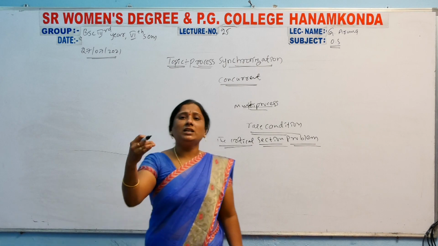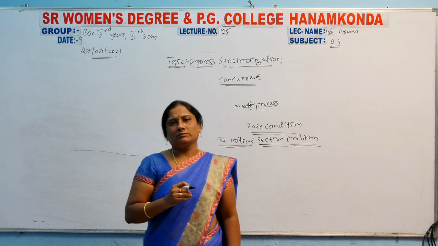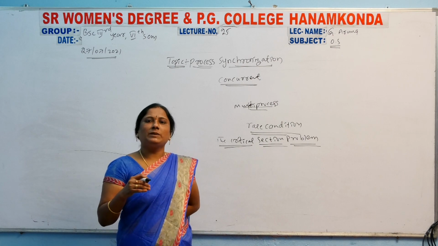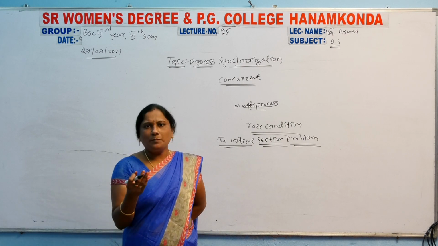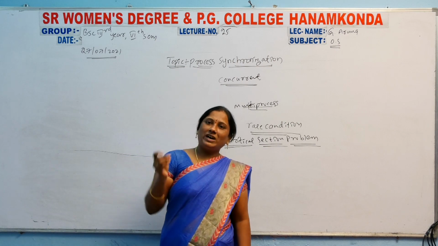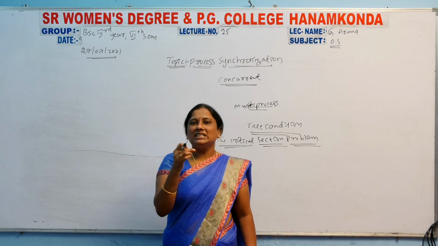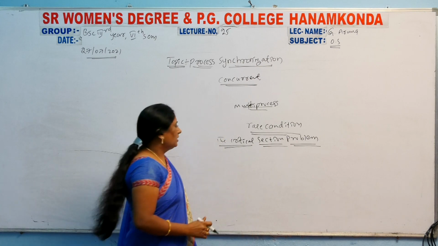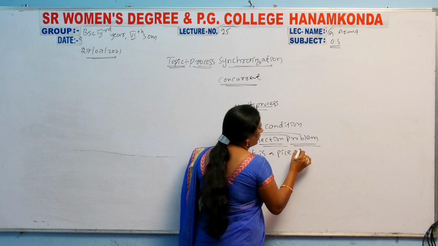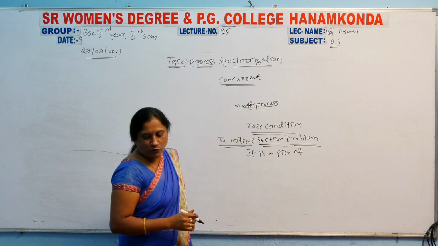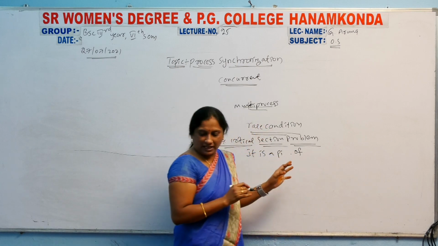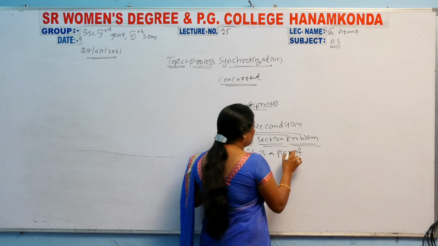Code means any program you enter into the computer, either a C language program, a C++ or a Java program. Any program you enter into the computer, in that program one piece of code is called the critical section. So it is a piece of code.